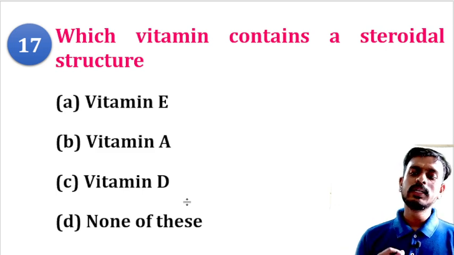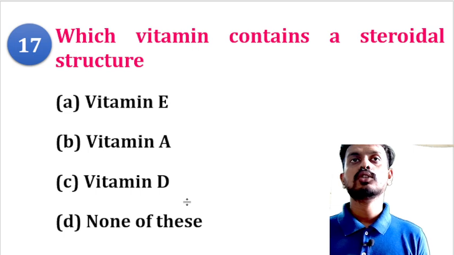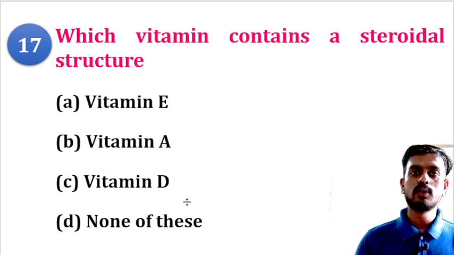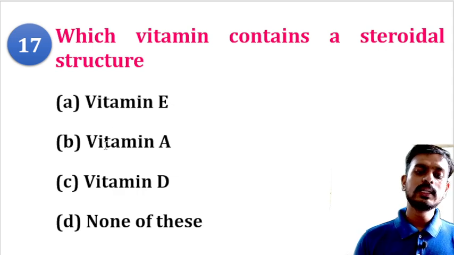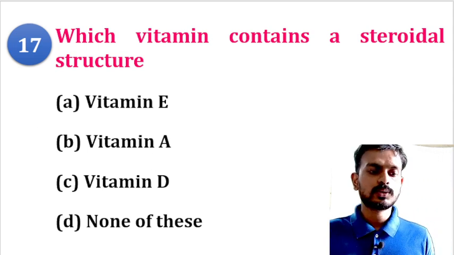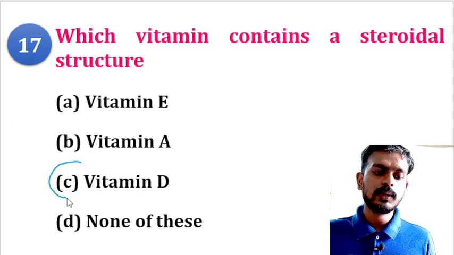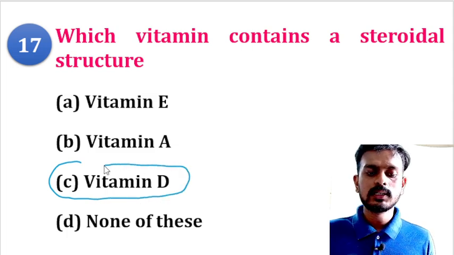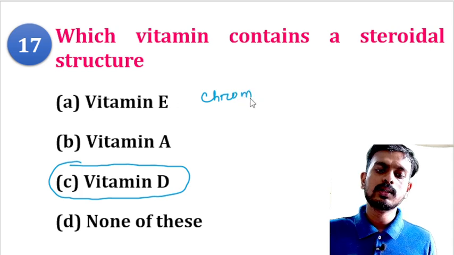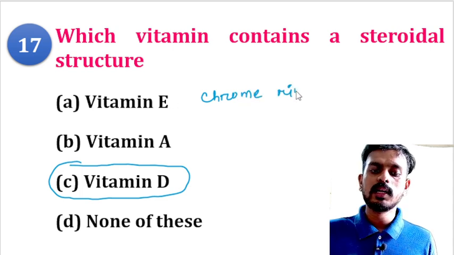Which vitamin contains a steroidal structure? The steroidal nucleus is basically the cyclopentanoperhydrophenanthrene nucleus. These three come under the fat soluble vitamins. Remember, vitamin D contains the steroidal nucleus, vitamin E contains a chromane ring, and vitamin A contains a beta ionone ring.